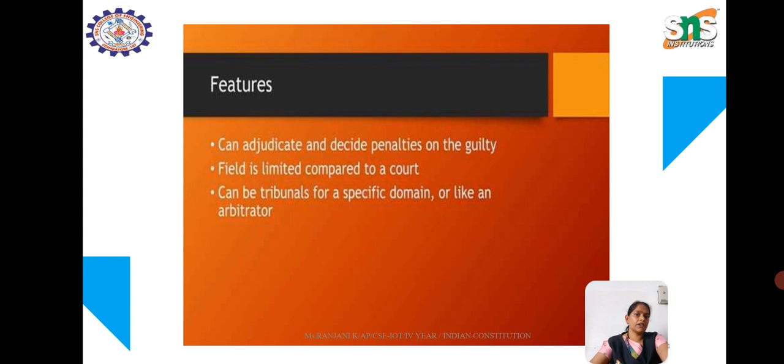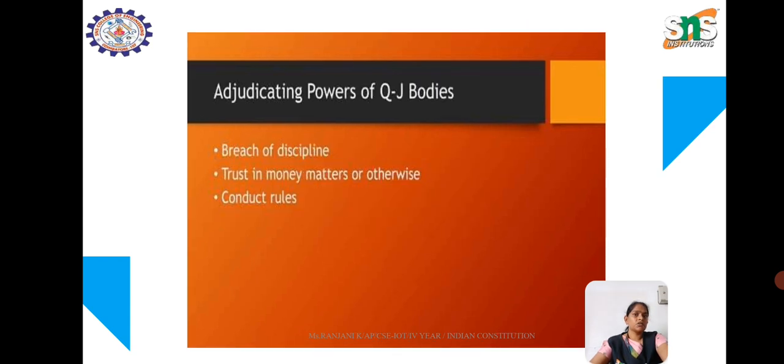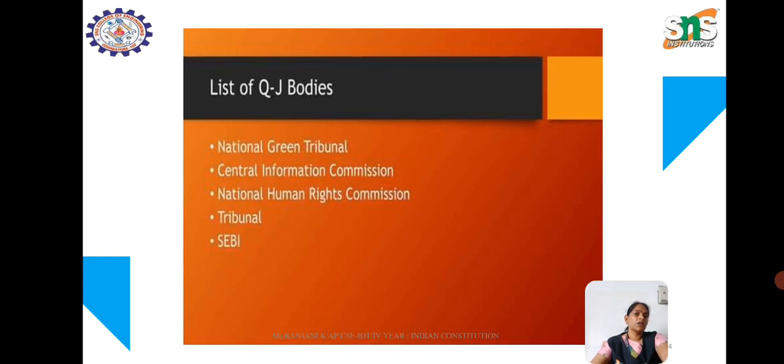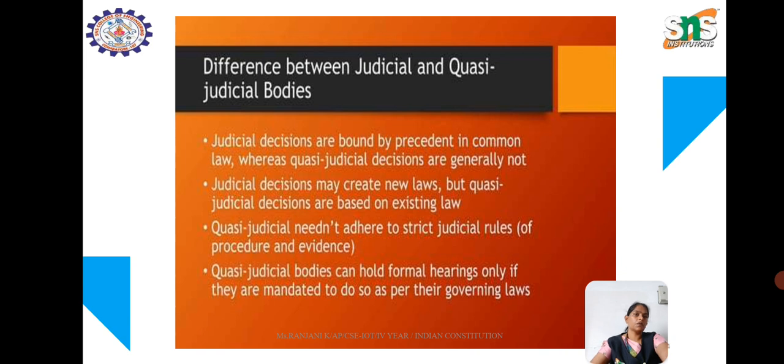Its adjudicating powers cover breach of discipline, trust in money matters and conduct rules. Examples of quasi-judicial bodies are the National Green Tribunal, the Central Information Commission, the National Human Rights Commission and SEBI.